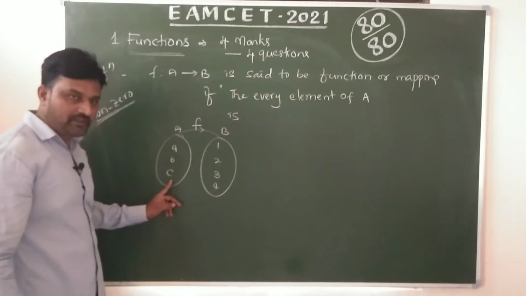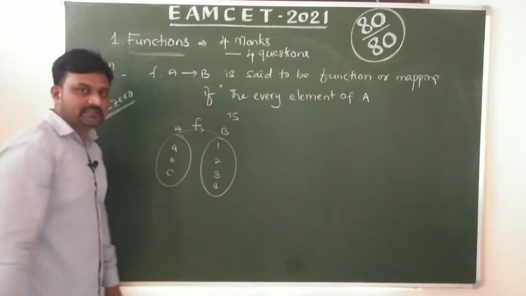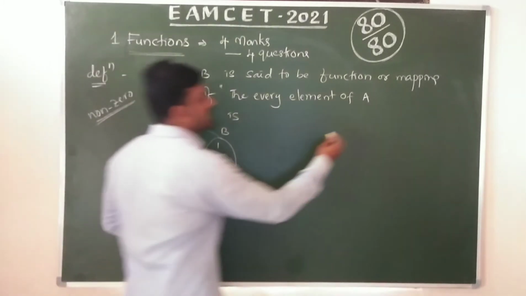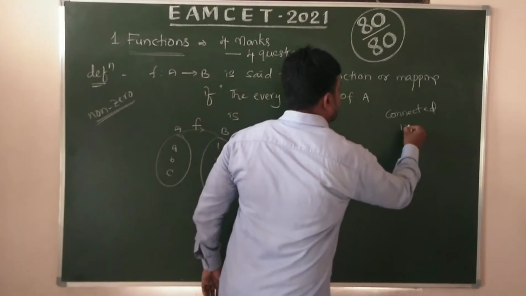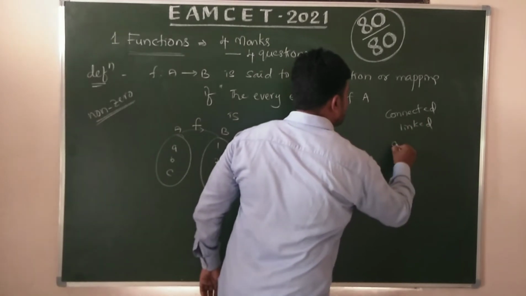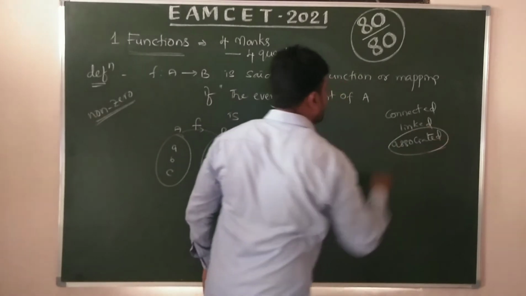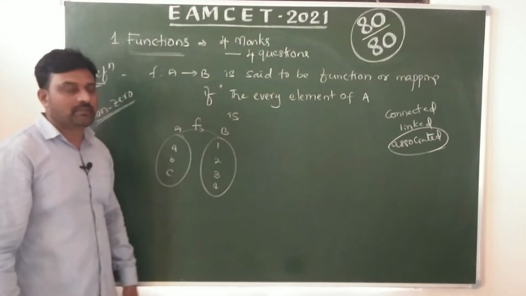Every element of A should be connected, should be linked and also associated with the elements of B. But how?